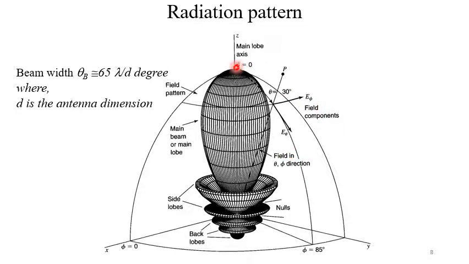Actual beam width is determined in this way. If this is the maximum power in this direction, we go in any one direction, say in this direction, where the power is half of the peak value.